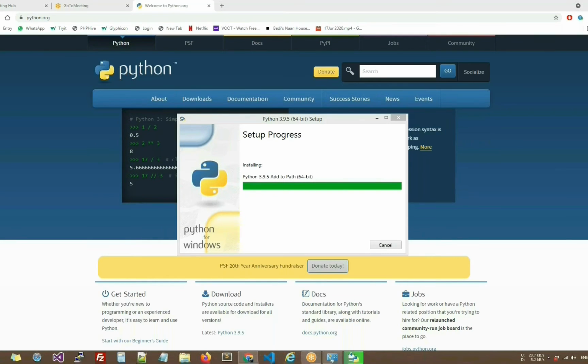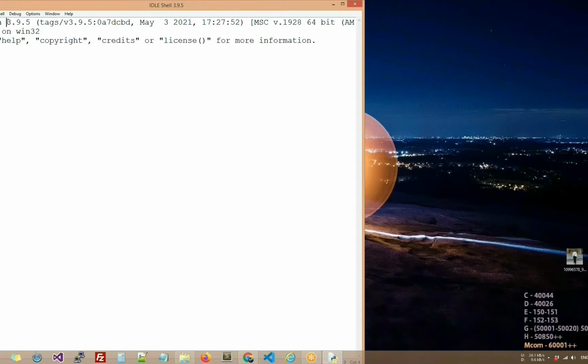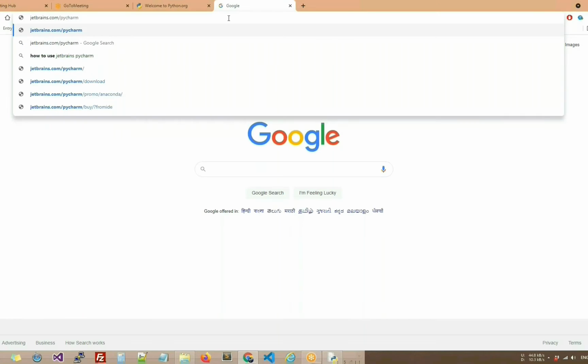Once it gets installed, now open the search panel and type IDLE. It is a free integrated development environment that we have just downloaded with Python. Now write your first program, that is print hello world. This much, you can say it is easy to start your Python coding, and we got the output hello world.